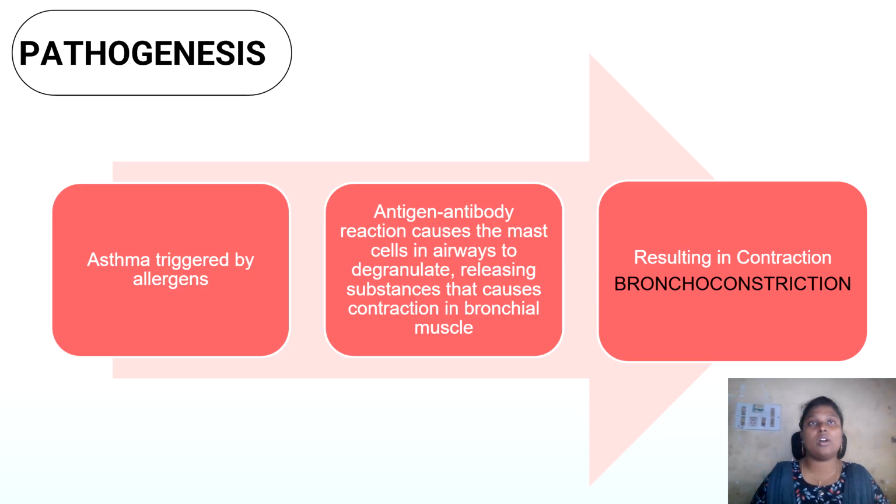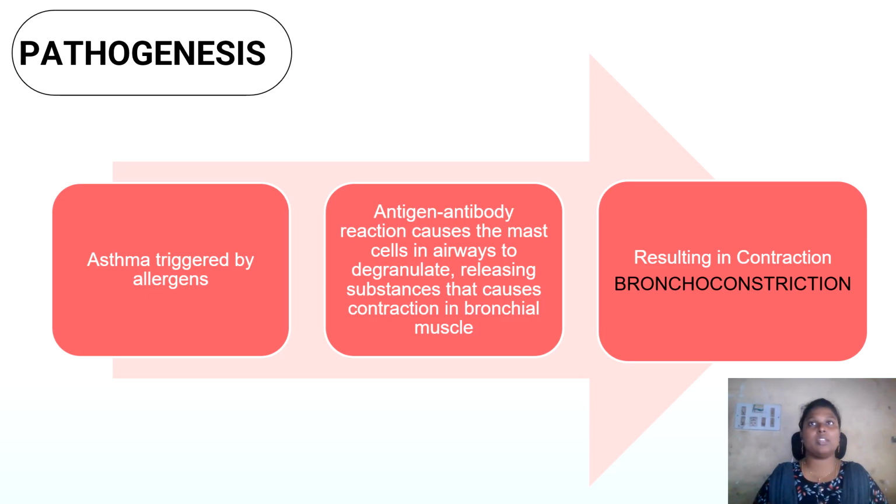Now let's look at how asthma actually develops. In allergic or extrinsic asthma, the attack is triggered by allergens such as dust, pollens, or animal dander. When these allergens enter the airways, they act as an antigen and react with antibody, specifically IgE. These IgE attach to the mast cells in the bronchial lining.